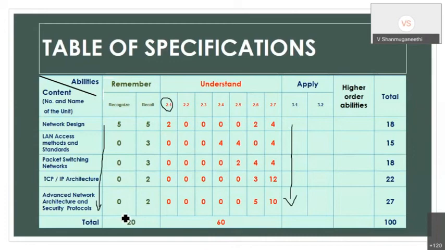I am accepting your point, but you have to understand that you have a course outcome. Am I right or wrong? Your course outcome should support the complexity at the higher order level. Suppose your course outcome's ability is only to apply. How can you set the question paper at the analyze level? It is not possible. So everything is based on the course outcome only. That is the reason NBA first asked you to prepare the course outcome.